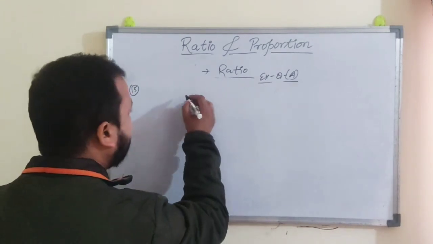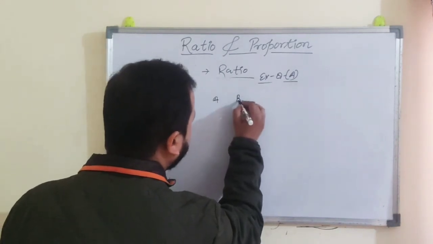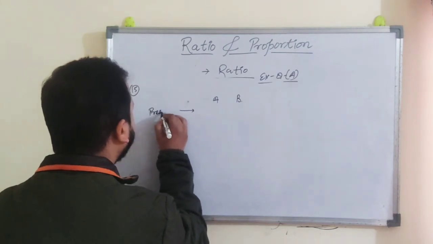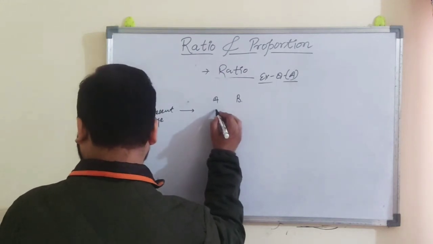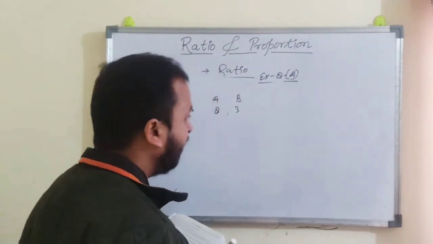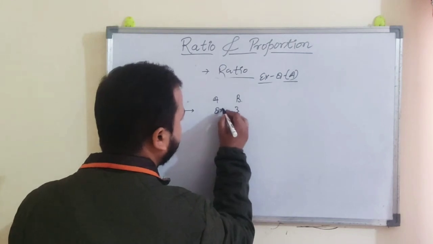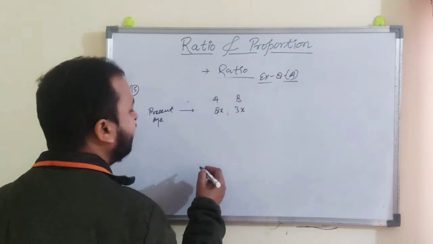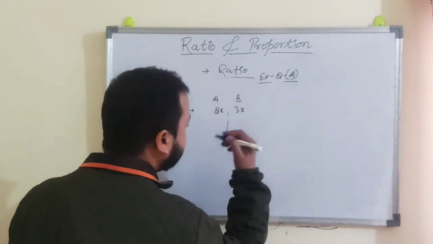So their present ages are given. Here look, A and B they are given, right? So this is their present age. Present age is given as 8:3. This is written in the ratio form. So if present ages are in the ratio of 8:3, we suppose that their present ages must be 8x and 3x. 6 years hence means after 6 years their ages will be.